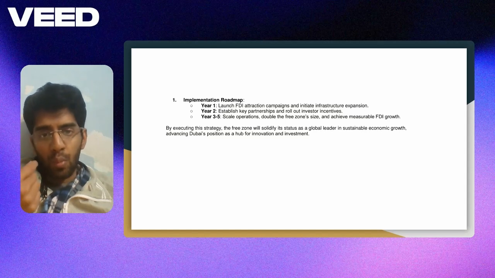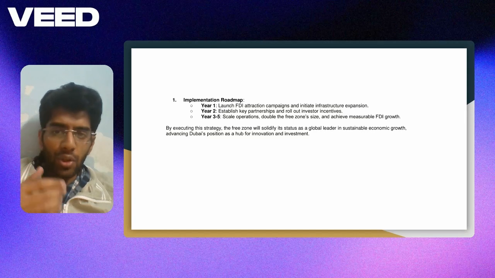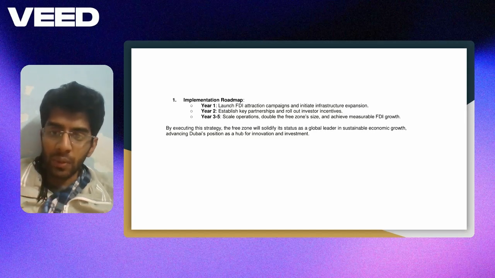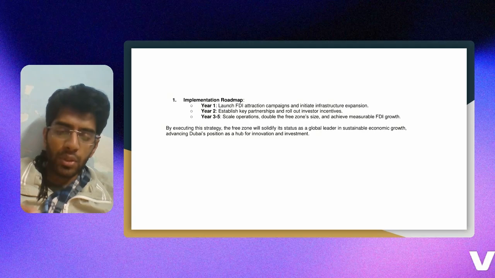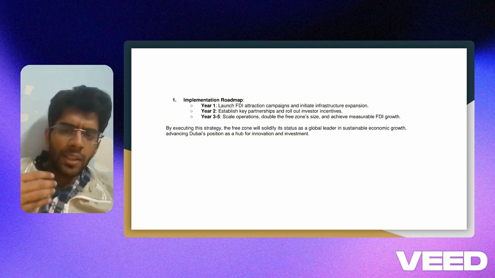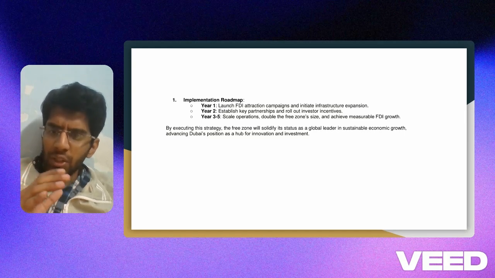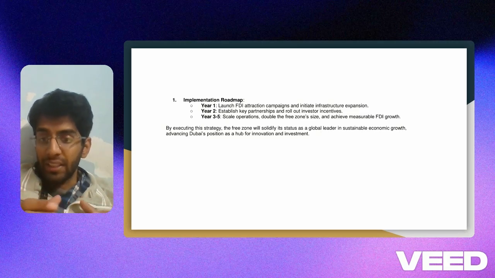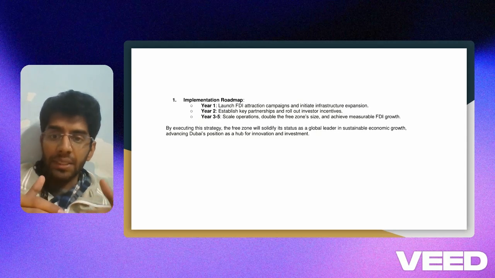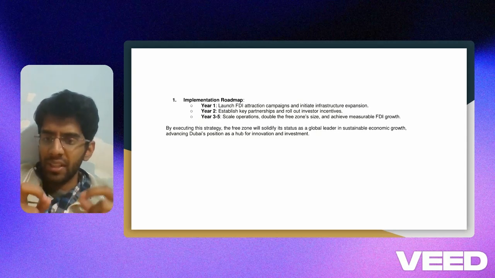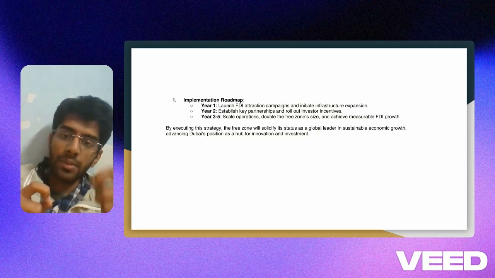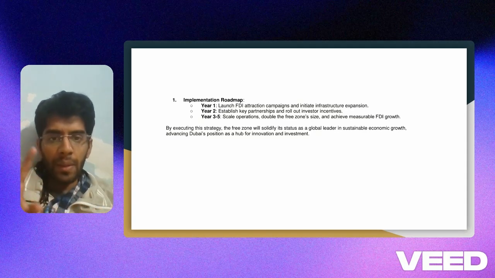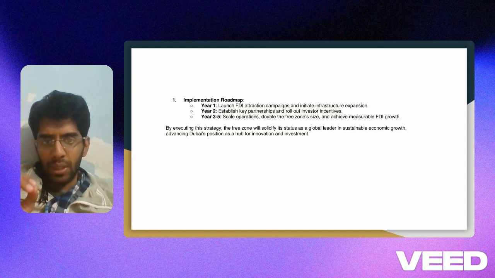The second pointer of the first year should be the infrastructure push. We need to make sure that we constantly improve the infrastructure. We should not wait for any studies to get over to begin the infrastructure push. It should be constant and steady, even though slow. Maybe we can better our roads, or the lighting, or the firefighting system. These are very small things, but they help in the long run. That should be part of the implementation roadmap.